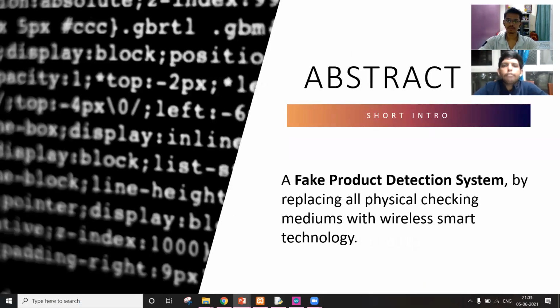So this is the abstract for the project. What the project basically is, is a fake product detection system. If there is any fake product being placed in the market, mainly in the online shopping window, that product will be checked and we can easily get to know if that product is the right product from the right brand or not. That's the main abstract of this topic.